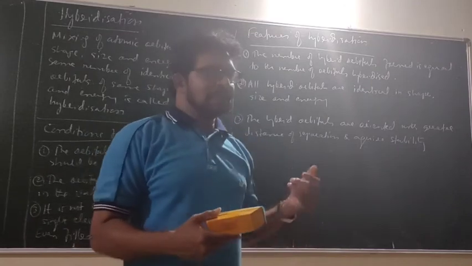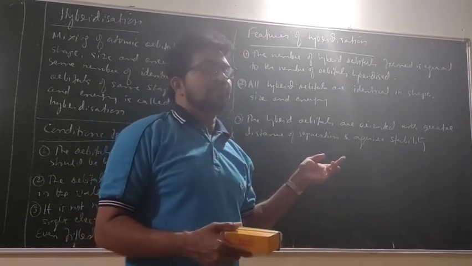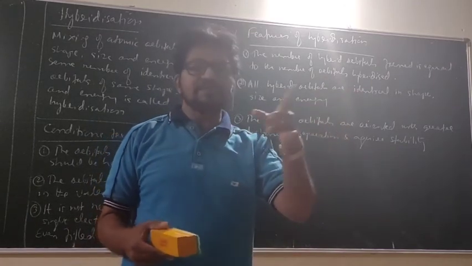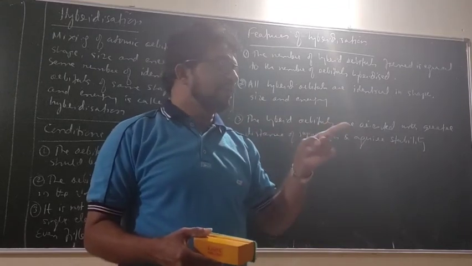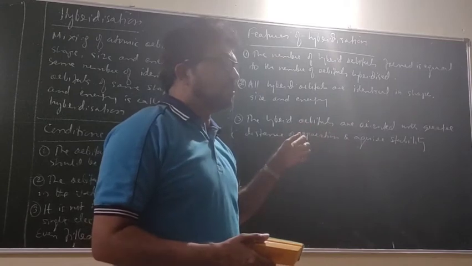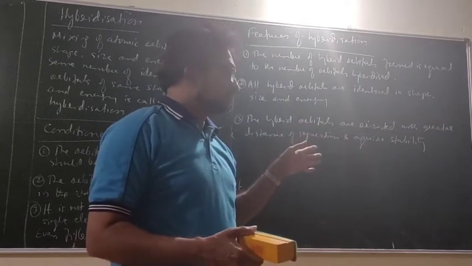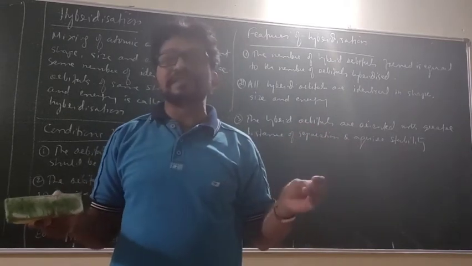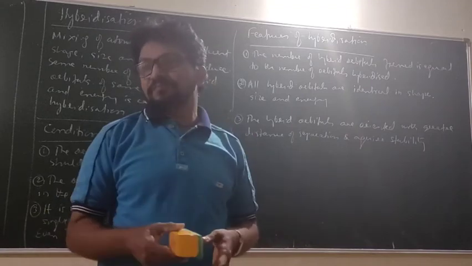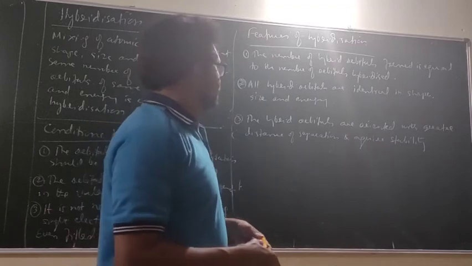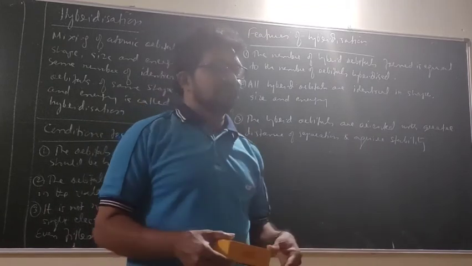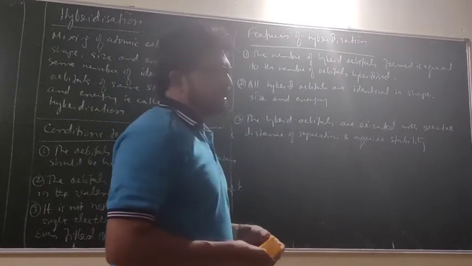Correct now? But after hybridization, sp3 hybrid orbitals are how much? 109 degree 28 minutes. They are more distant from the center and more stable. Repulsion is lesser. So these are some of the features of hybridization.